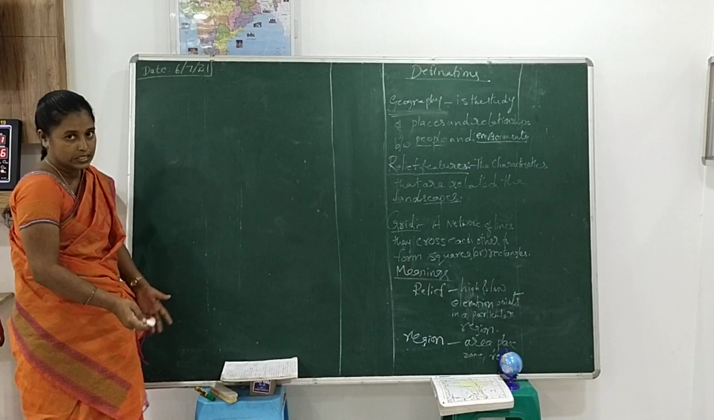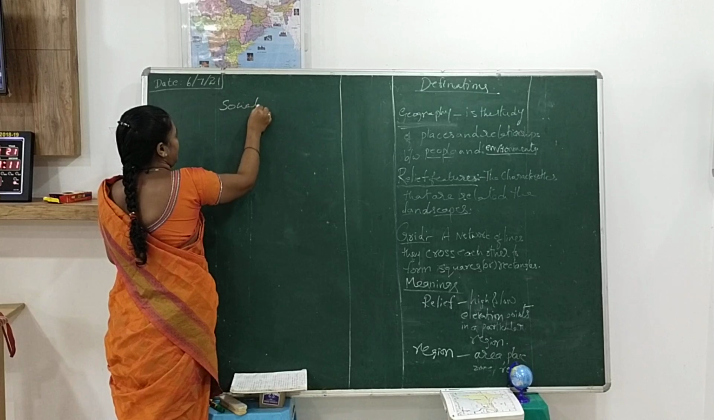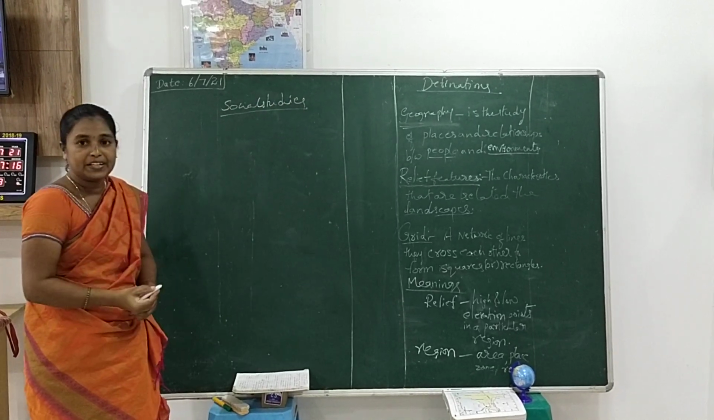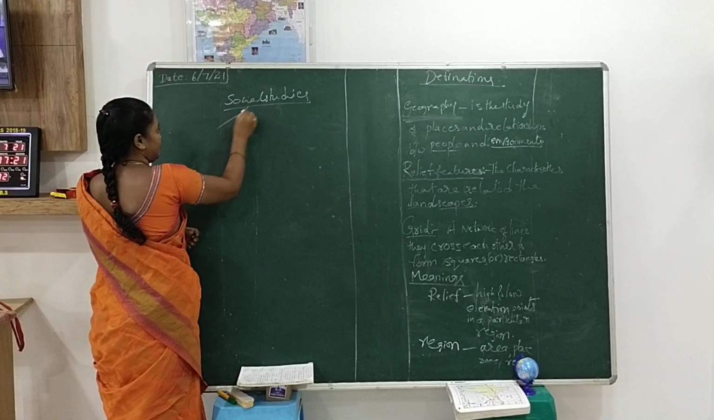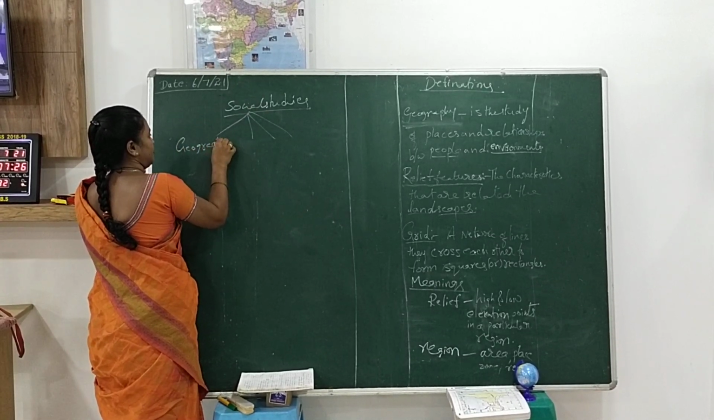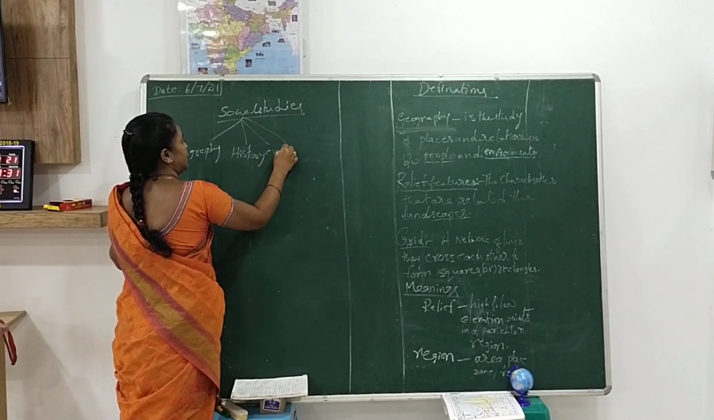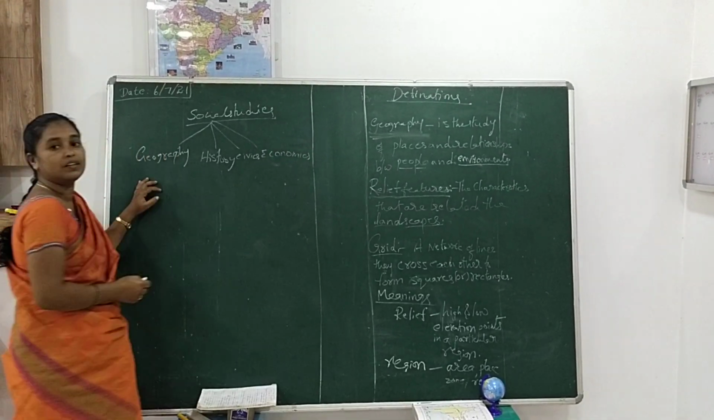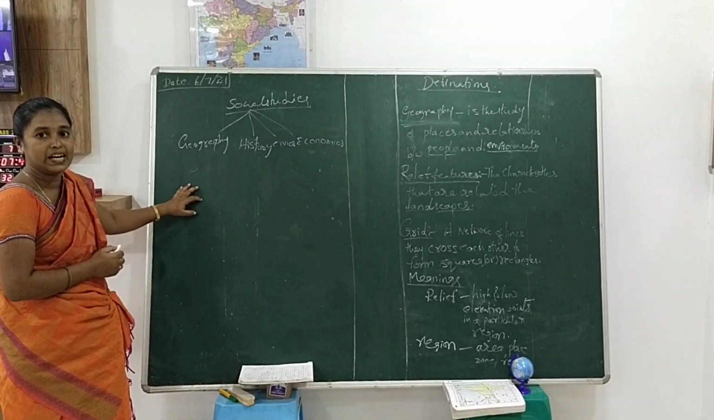What is the meaning of social studies? What is there in social studies? Social studies is divided into 4 categories, which are geography, history, civics and economics. Today I am going to teach the geography topic. That is the 10th class first lesson about India and relief features.